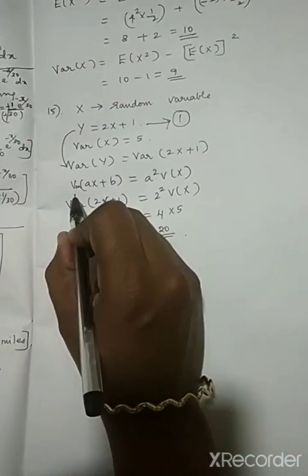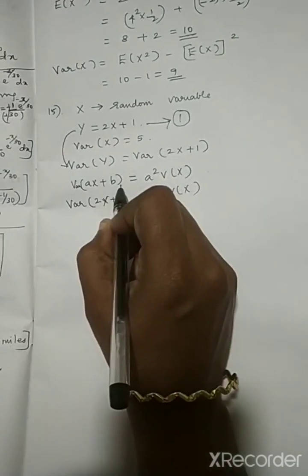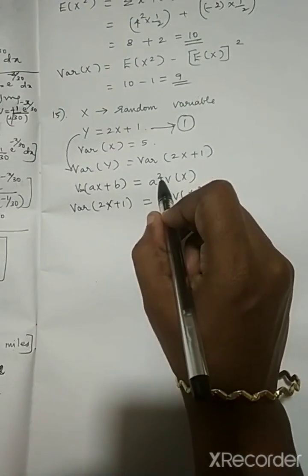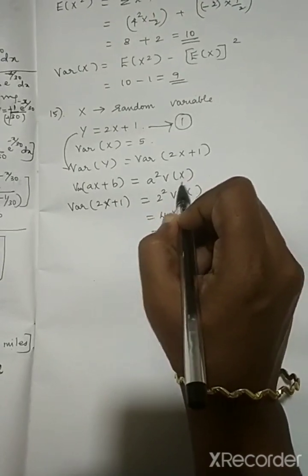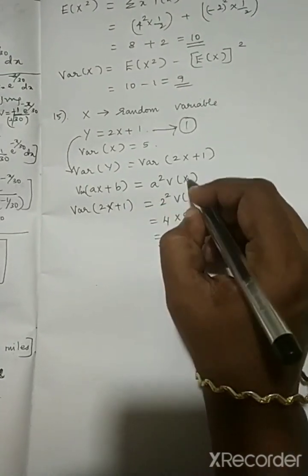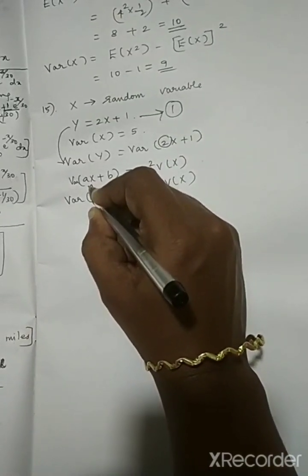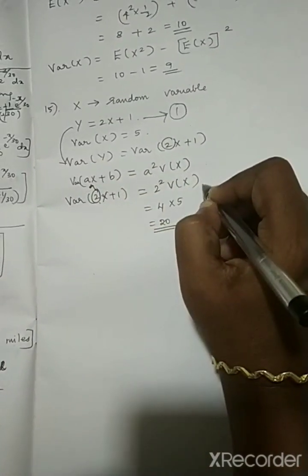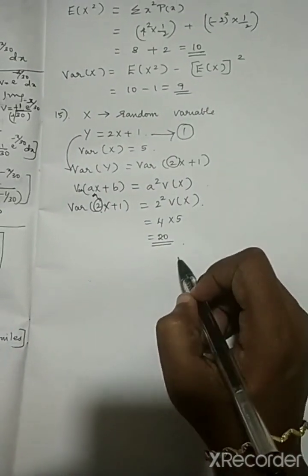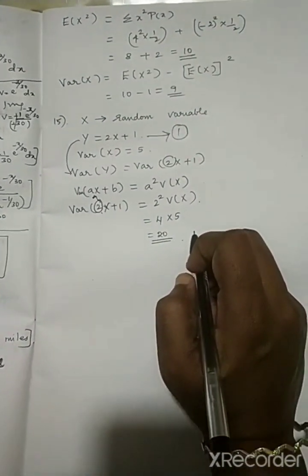I'm going to use this formula. Variance of ax plus b is equal to a squared into v of x. What is a here? A is 2. So this 2 squared into v of x, that is 4 into 5, which is equal to 20.